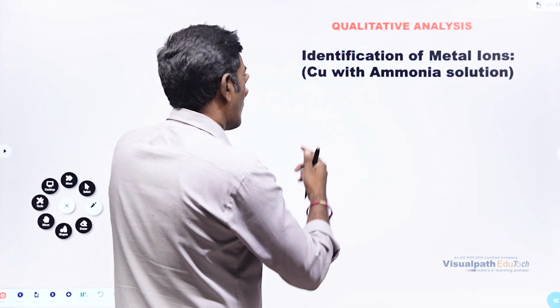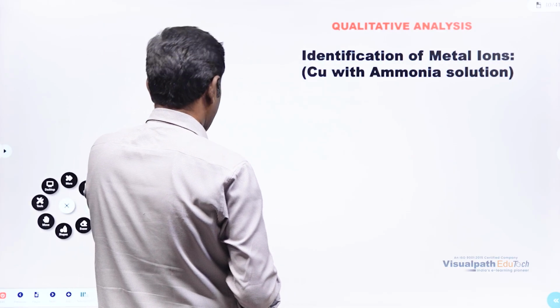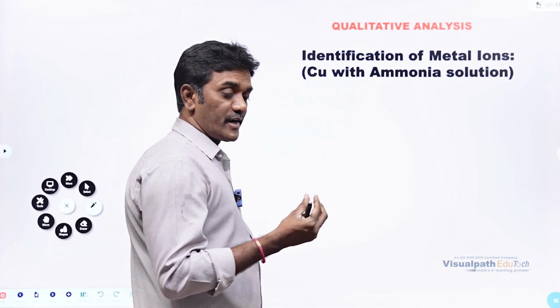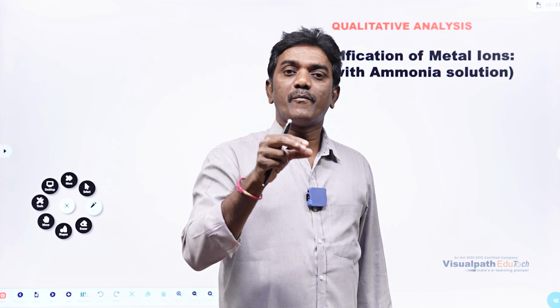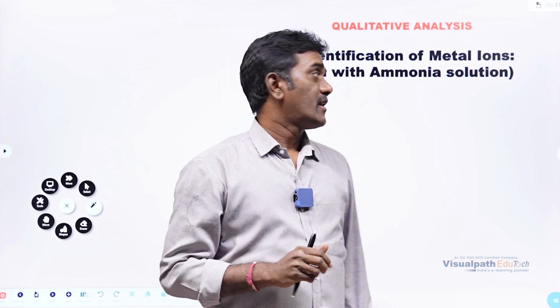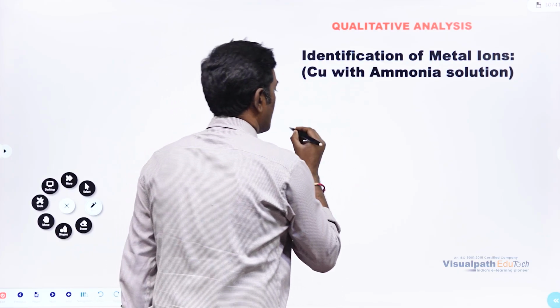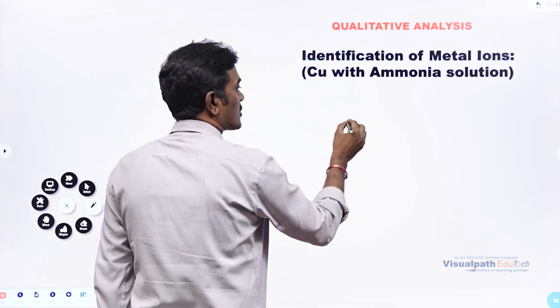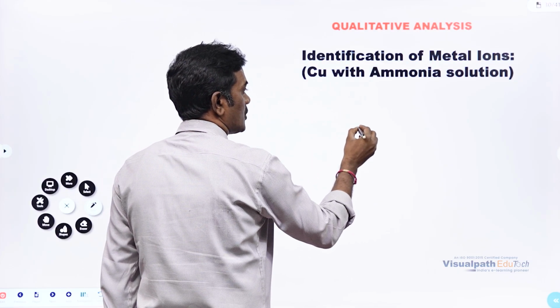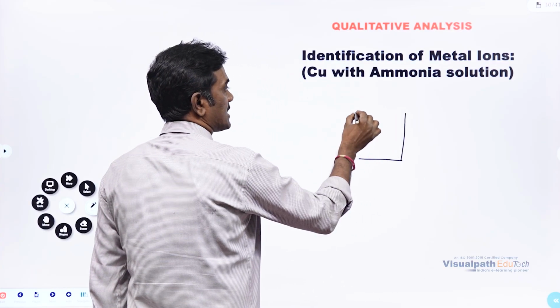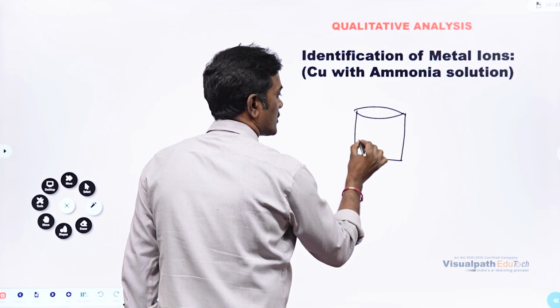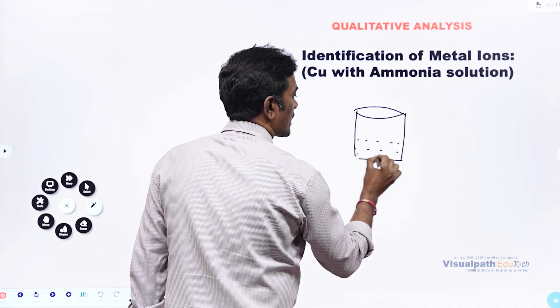Now we are going to discuss qualitative analysis. Qualitative means what type of metals are present in the solution, right? For example, in a solution we don't know what type of metal is there.